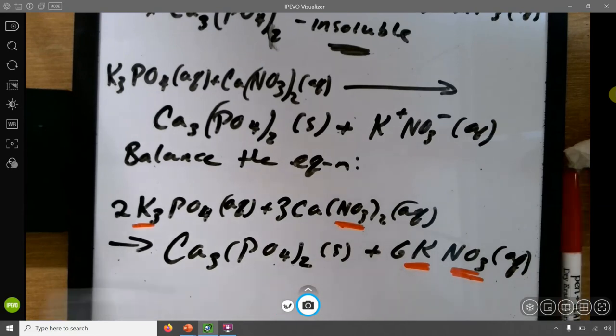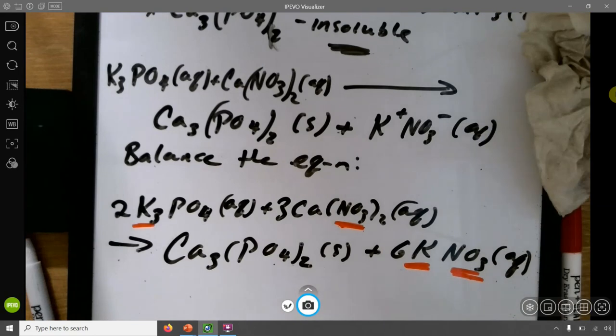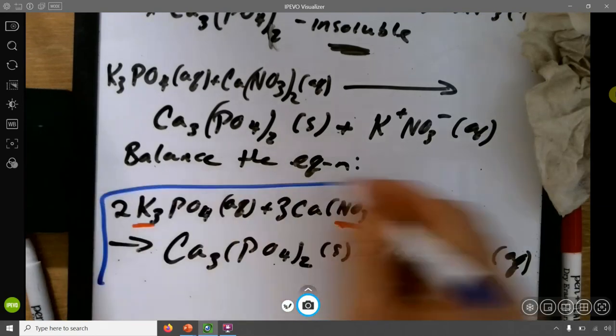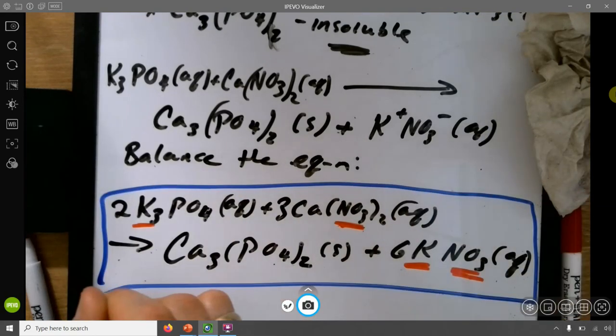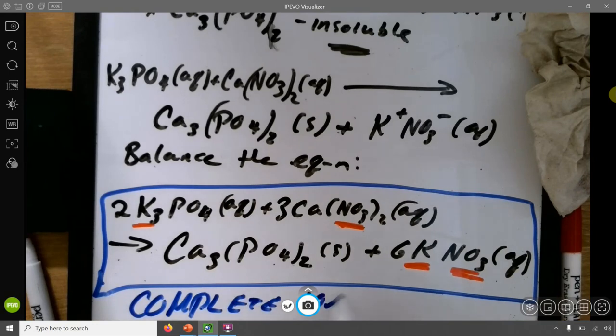So this thing here, we just wrote this entire thing here in blue. This is going to be my complete ionic equation.